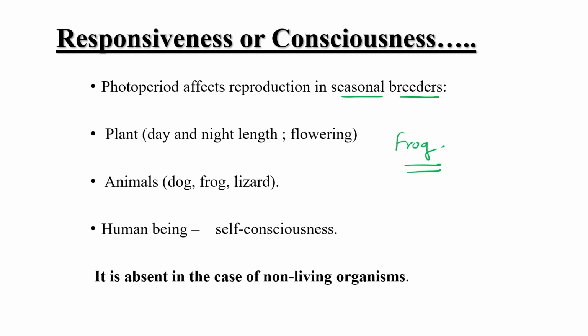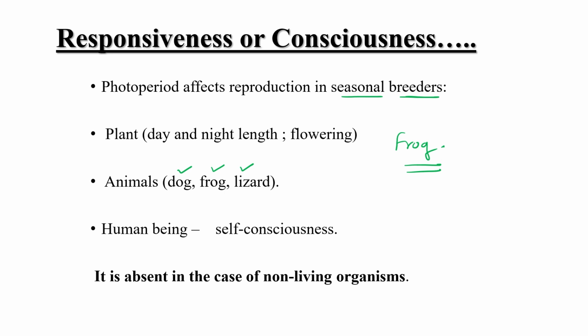Only during the rainy season they come out and start their breeding. Similarly, some dogs, some lizards, these are animals which have the ability to reproduce during a particular season only.